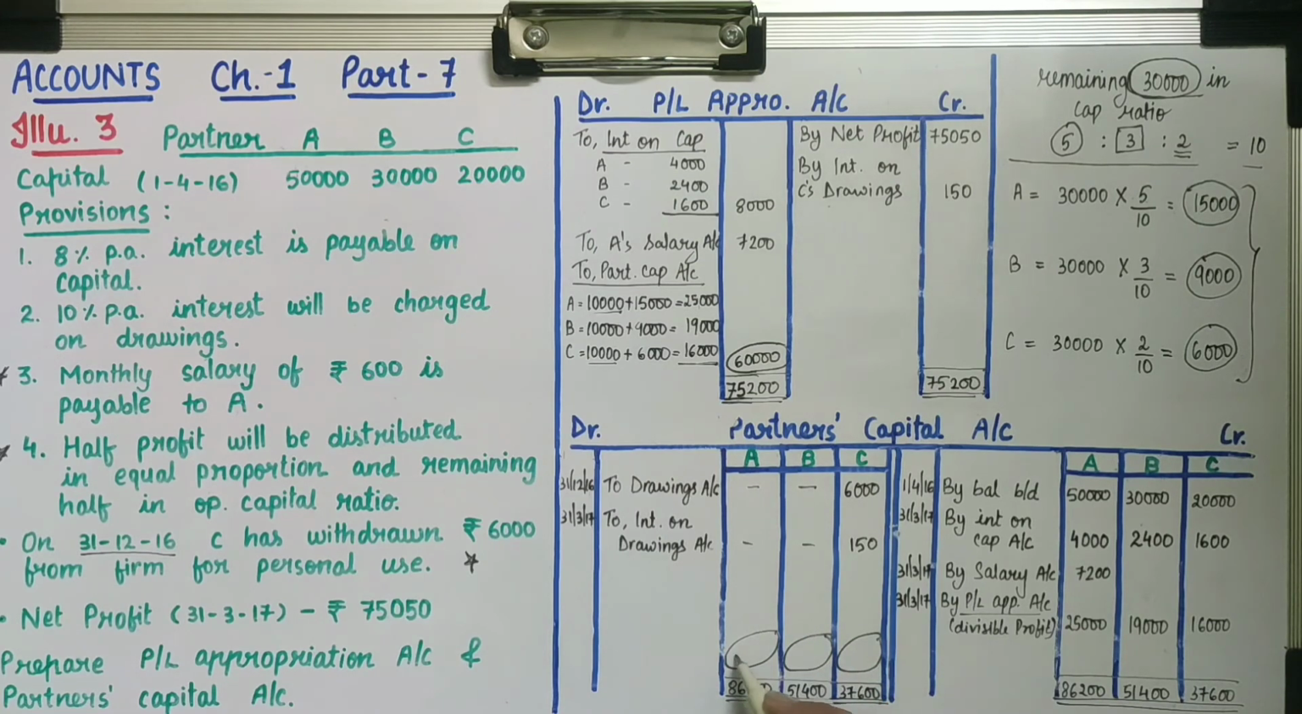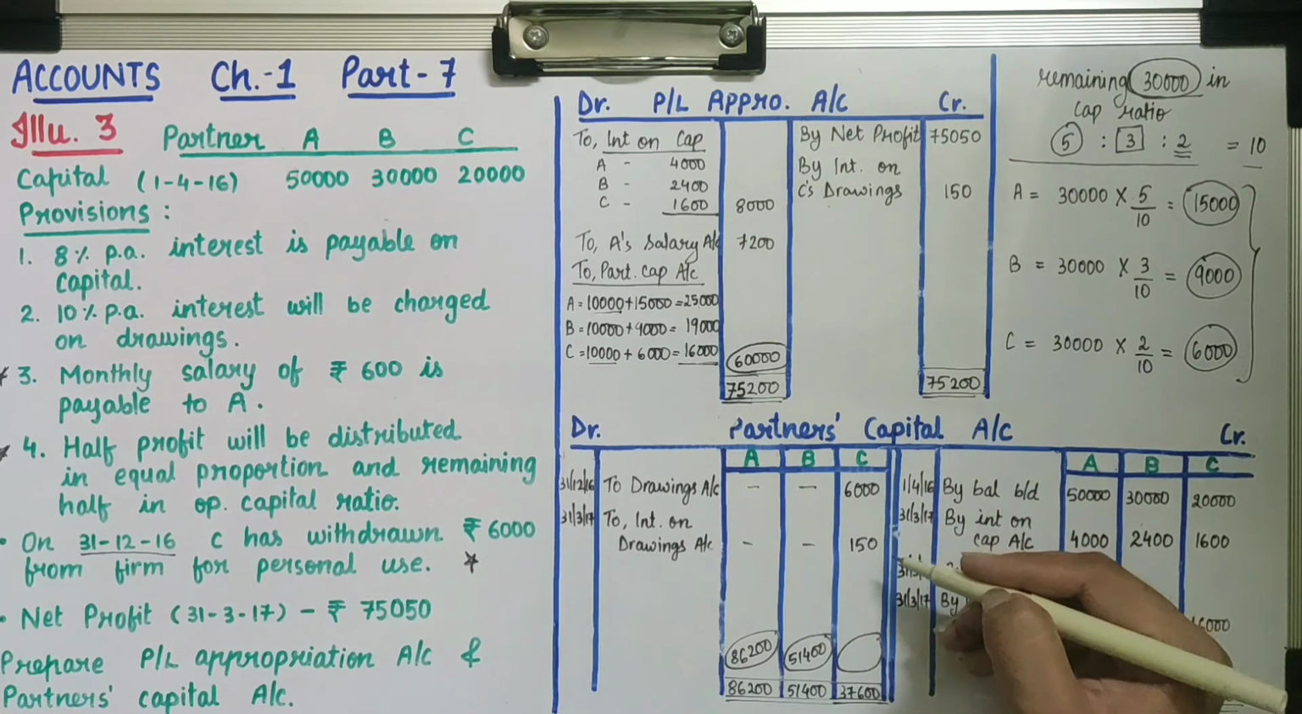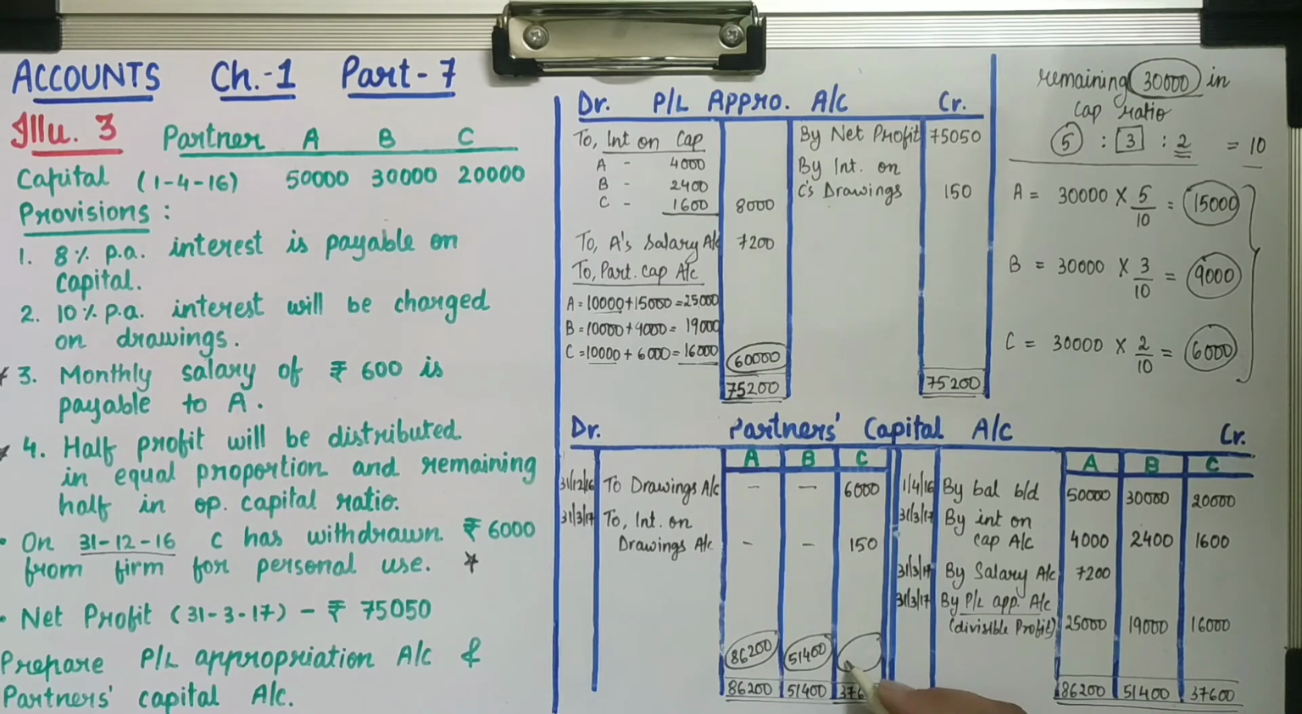Now we will find the difference amount, which is the closing capital. So here we will get 86,200. Here the same 51,400, as no amount is debited. Here by deducting 6,150, we will get the balance, that is 31,450 rupees. Now this is the closing capital of all three partners, which we will carry to the balance sheet. Here I am writing 31st March 2017. This is closing capital, so we will write balance carried down.